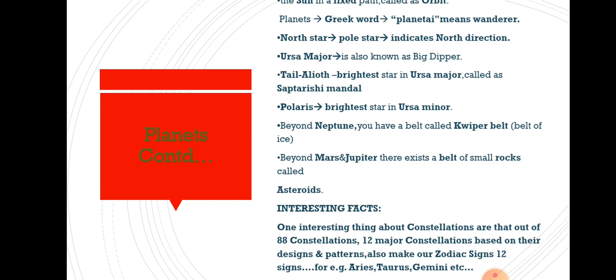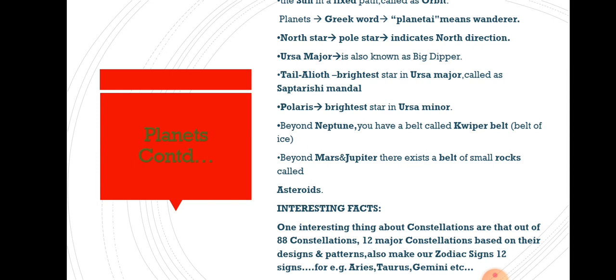Interesting things in the chapter. Planets. From where is the word planet derived? Planet is an English word, derived from a Greek word, planetai, and in Greek planetai means wanderer. And what is the nature of the planets? They are also wanderers. In our solar system, they keep on moving around the sun along a fixed path called an orbit, right?